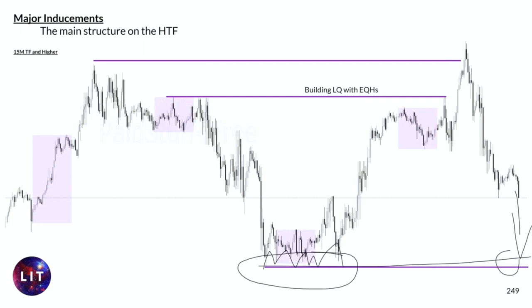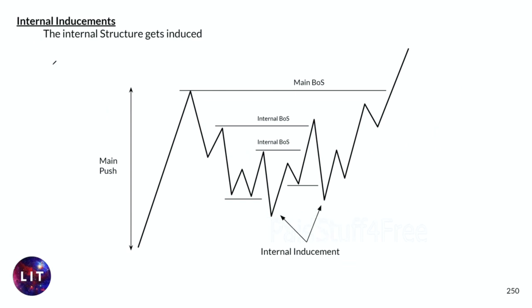Okay, it's all about liquidity zones getting induced over and over again. We also have internal inducements. Just as we have internal structure, we will also have internal inducements. You have your main push, right? Everything that is inside this push is called an internal inducement. For example, you're having this build up in here, creating these equal lows, having this false break or a new higher high in here, makes the final inducement. It's internal of this push though, so that is called an internal inducement.